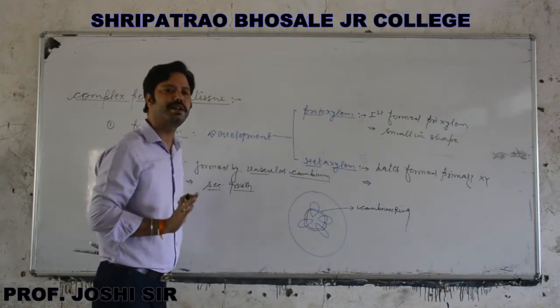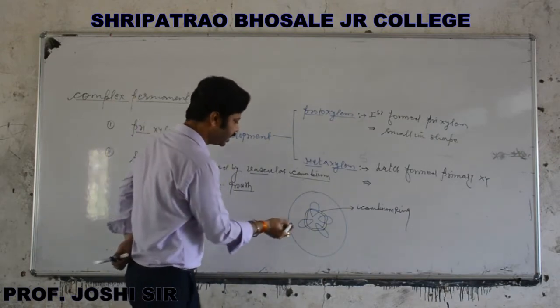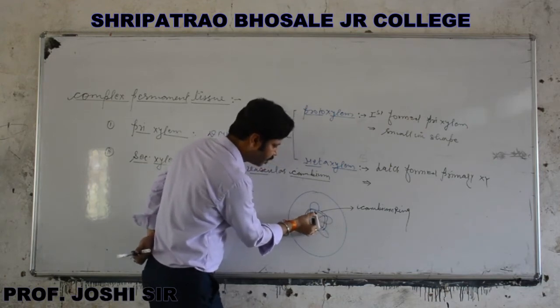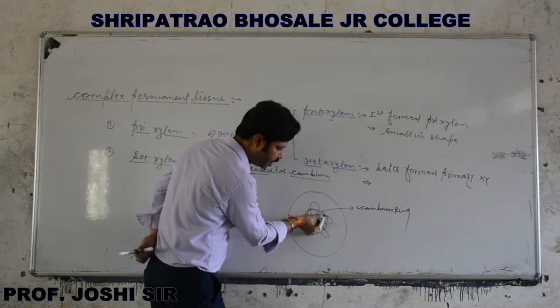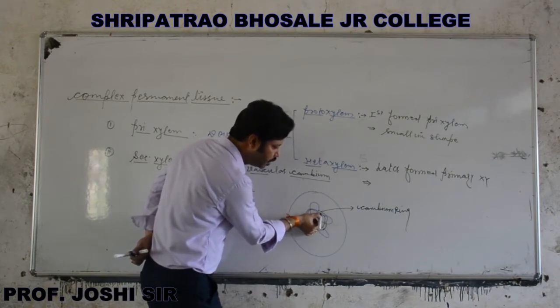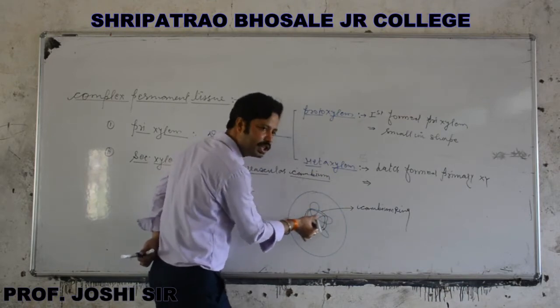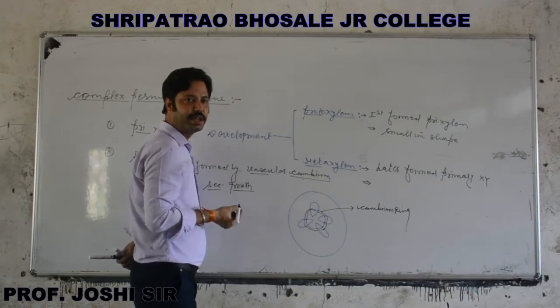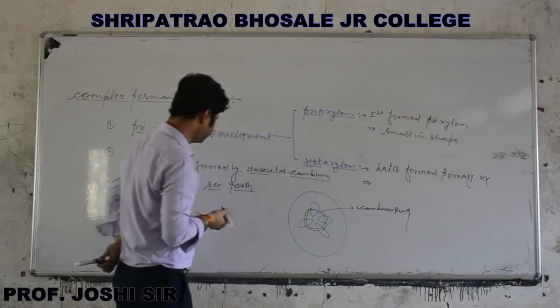Interfascicular and intrafascicular cambium. Okay? This one is interfascicular and this one is intrafascicular. When both cambia join together, a complete ring is formed that is called the cambium ring, which takes part in the secondary growth of the plant. Okay?